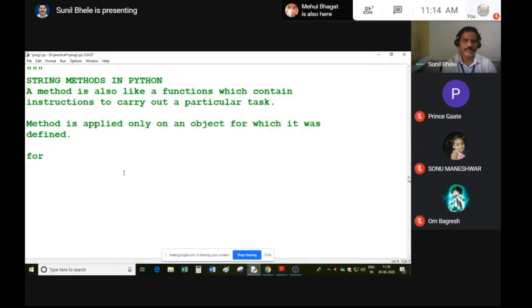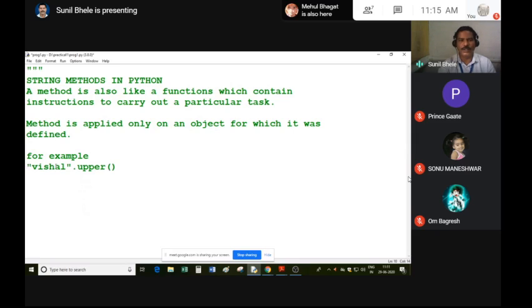For example, this is a string and I can call the method with the help of the dot operator. Suppose upper. So this upper is a method. You can apply a method on the object. You know that each and everything in Python is an object.